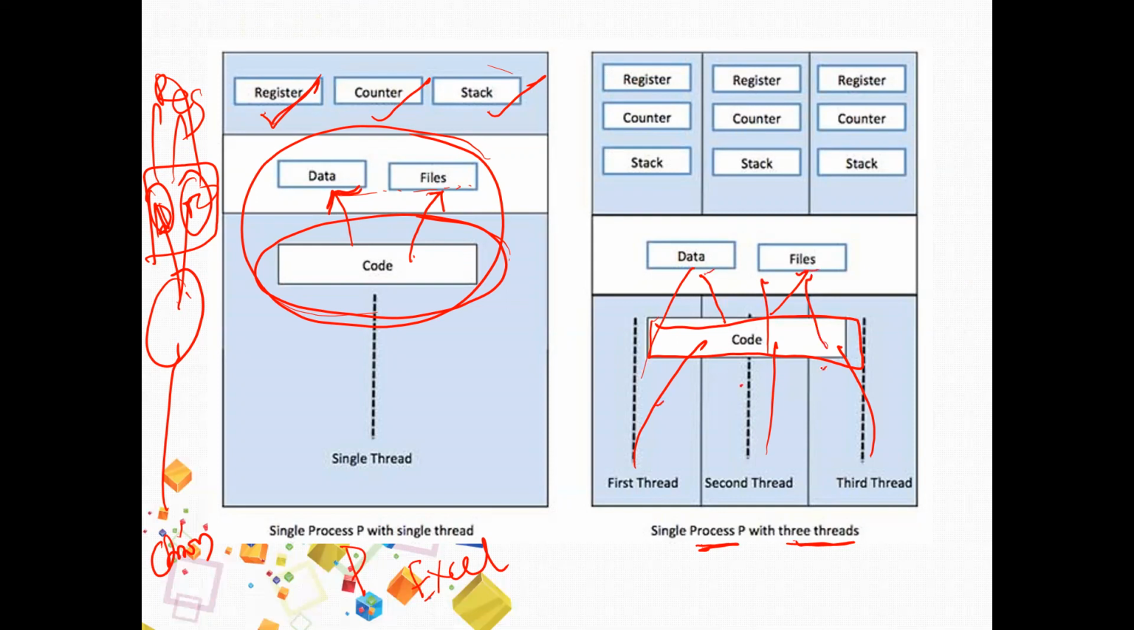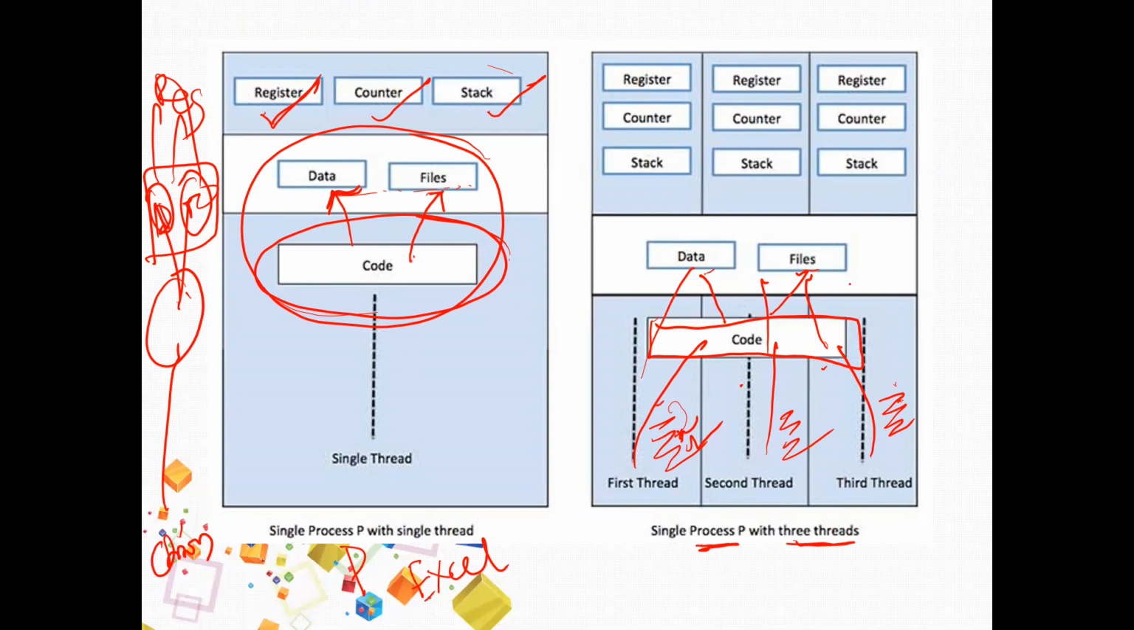Here the only requirement is that this is a set of instructions, and these are sets of instructions, and these are sets of instructions. So which instruction needs to be executed next? What are the local variables for this thread? What is the next instruction for this thread? For storing that, we need a separate set of registers. We need a separate program counter for that, and we need a stack.